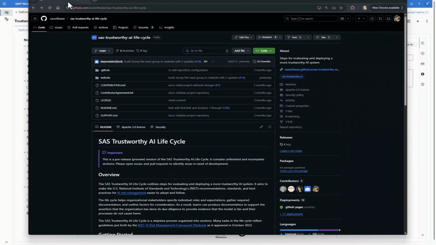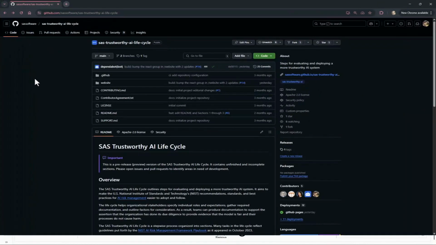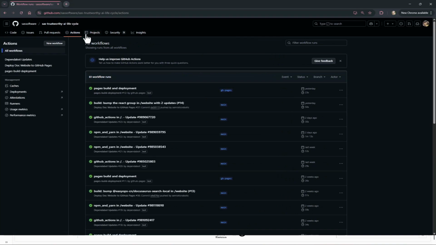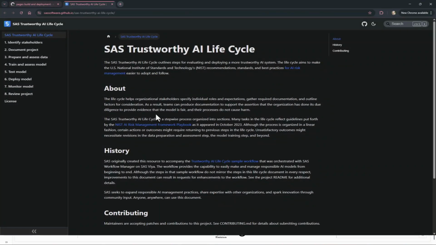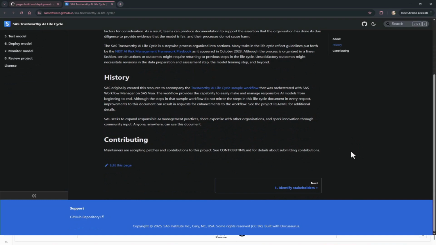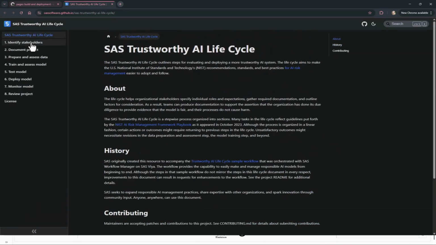But we didn't think it was super ethical just to keep this in SAS Viya, so we wanted to open this up so that folks who are outside of SAS Viya can start to leverage some of the great knowledge that we put together for this. So we have the SAS Trustworthy AI Lifecycle Workflow project on GitHub. This is leveraging GitHub Pages to build a documentation page. So we can't automate all the steps, but we can help you think through the different steps and document them.